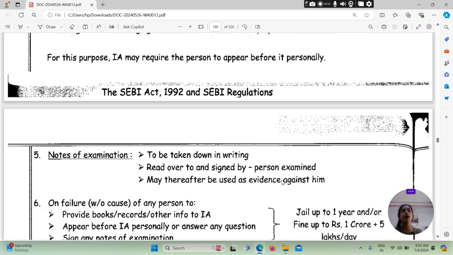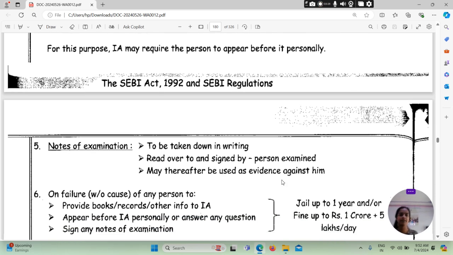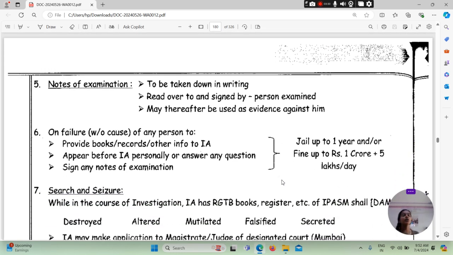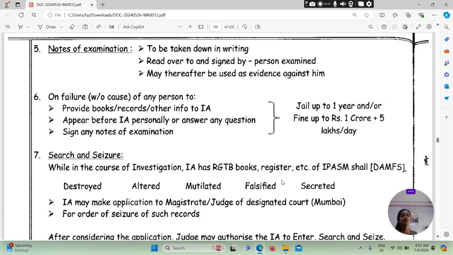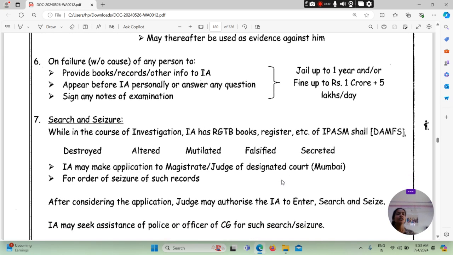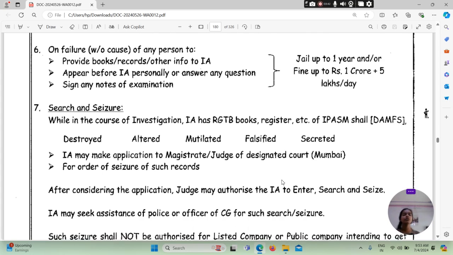For this purpose IA may require the person to appear before it personally. What will be the notes of examination: to be taken down in writing, read over to and signed by the person examined, and may thereafter be used as evidence against him. On failure without reasonable cause of any person to provide books, records, other information to IA, appear before IA personally, answer any questions or sign any notes of examination: jail up to 1 year and fine up to rupees 1 crore plus 5 lakhs per day.